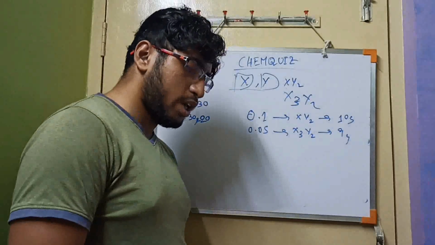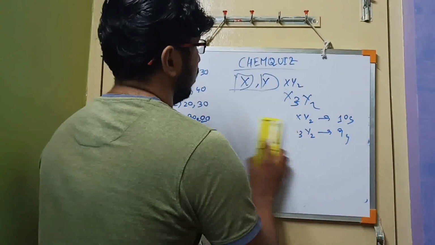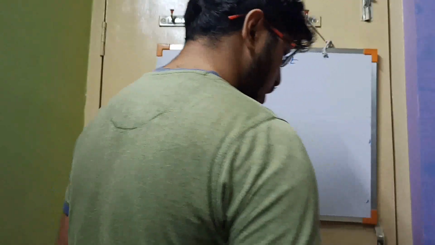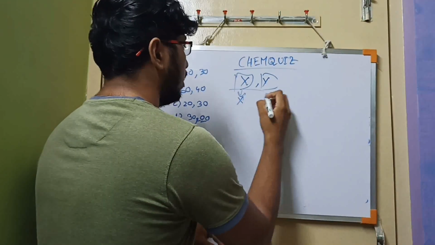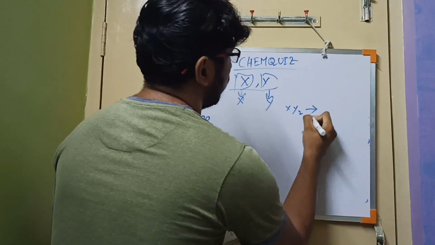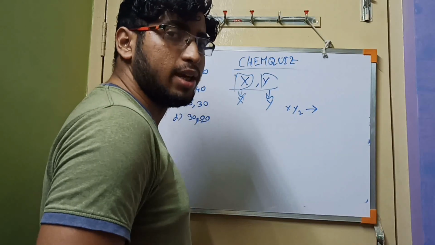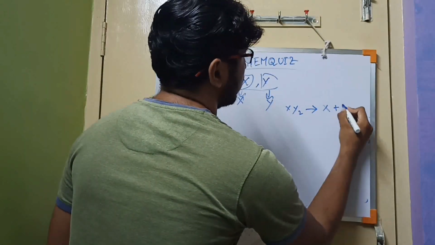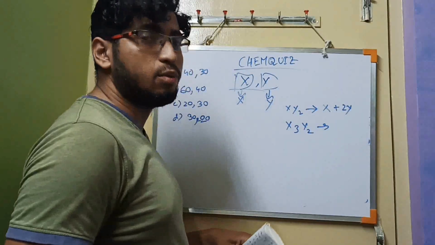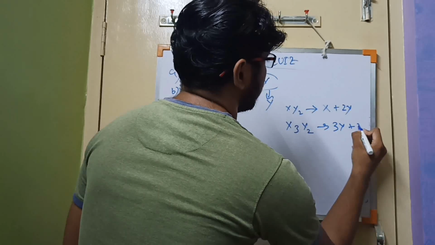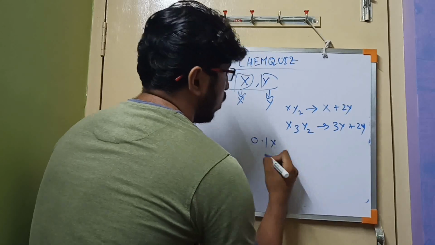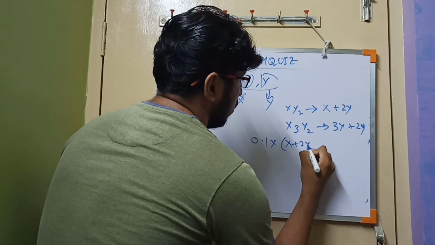Generally, we have to assume the atomic weight of X as X, and the atomic weight of Y as Y. Now, for XY2, what will be the molar mass? X plus 2Y. For X3Y2, it will be 3X plus 2Y. Now it is given that 0.1 moles of X plus 2Y equal to 10 gram.